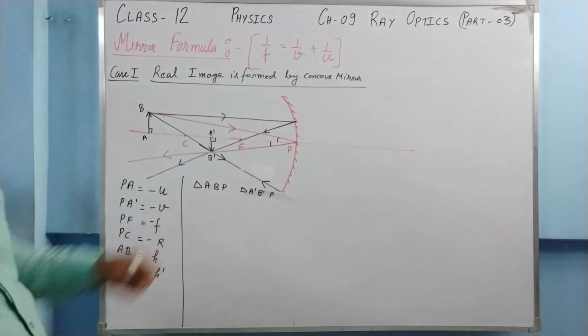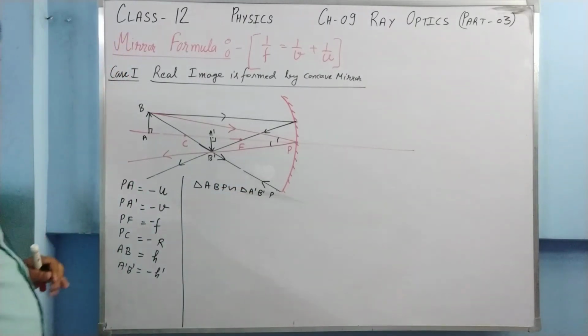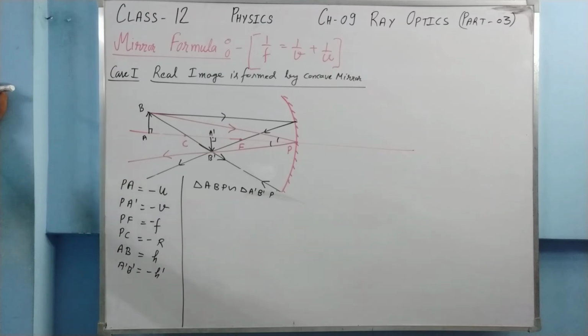So i is equal to r. Basically two angles are equal, and that's why we can say these two triangles are similar to each other. Very good.